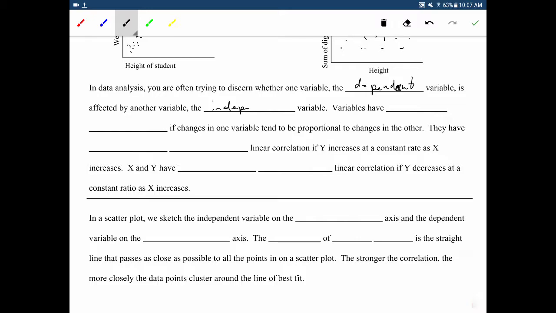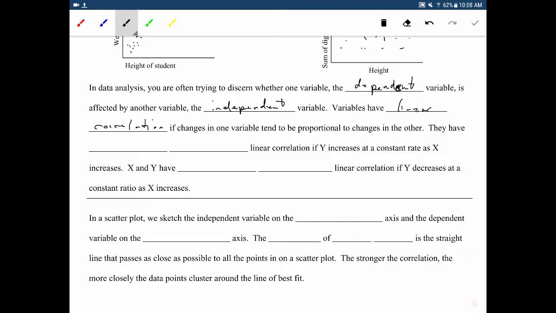Variables have a linear correlation if changes in one variable tend to be proportional to changes in the other.